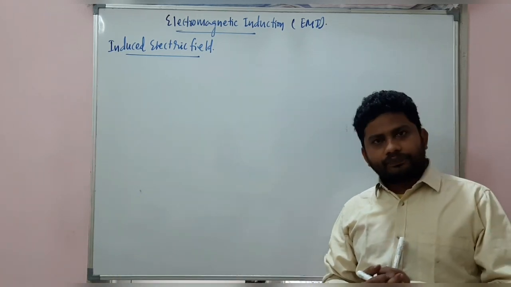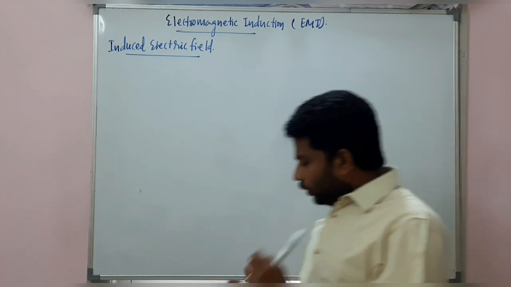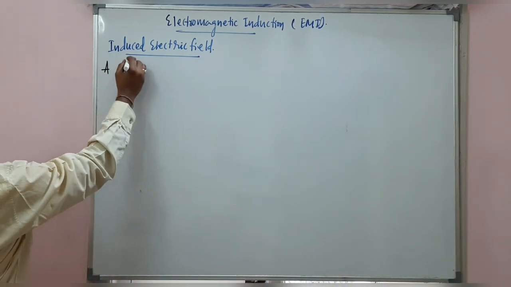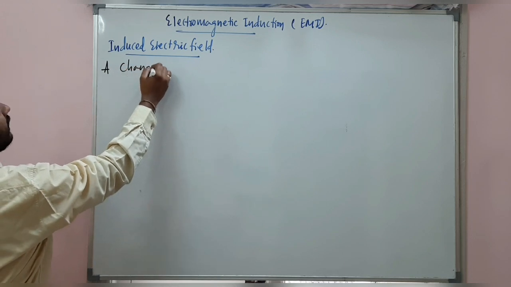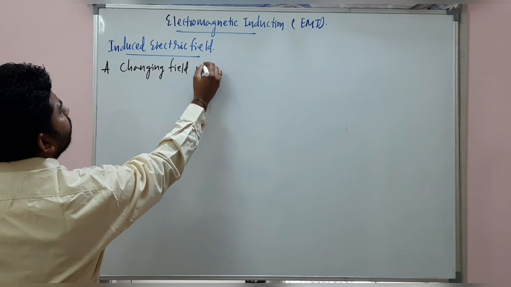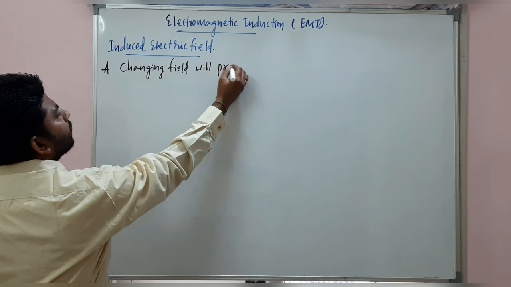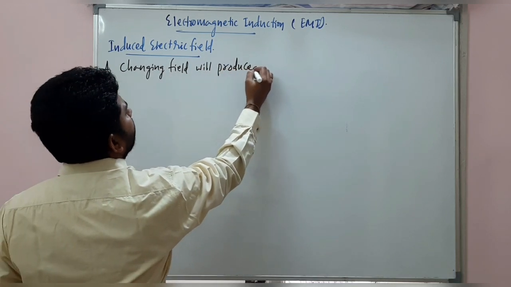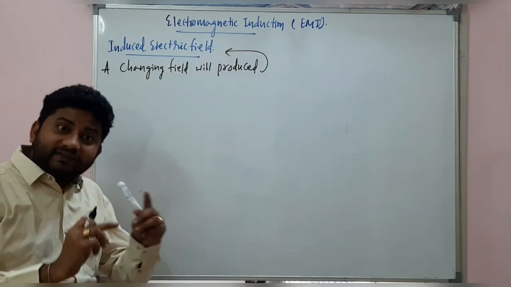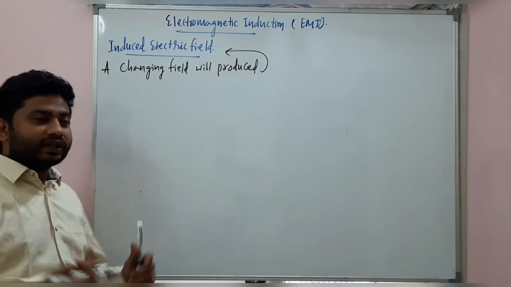Look at here. We know already a changing magnetic field will produce an induced electric field. And the reverse is also true. What is the reverse?